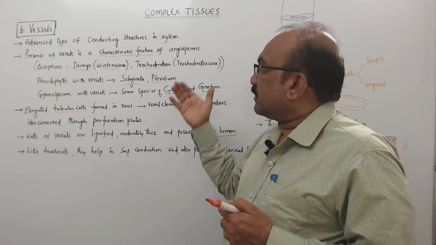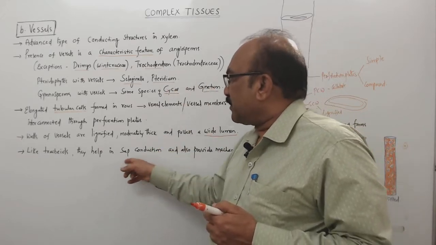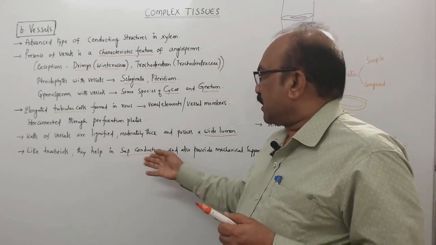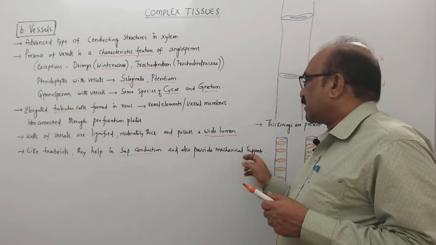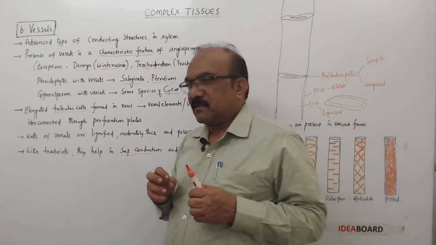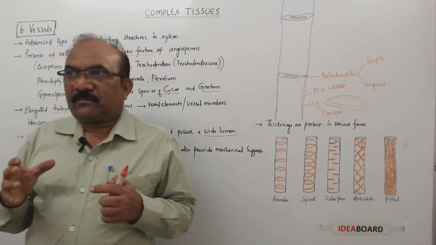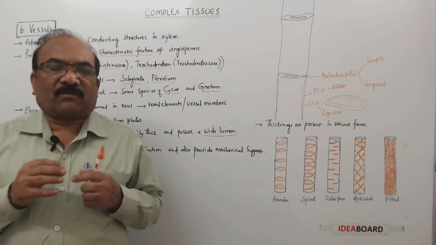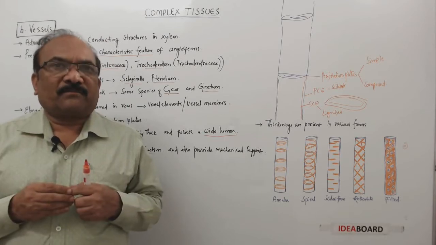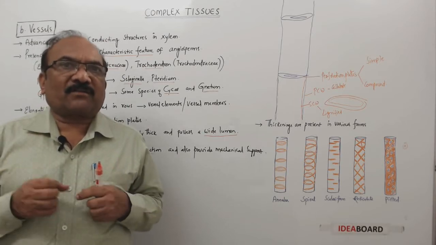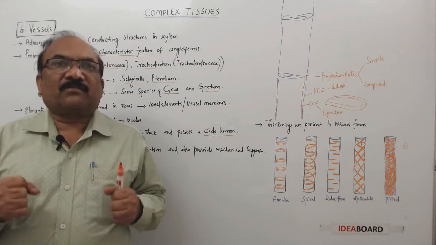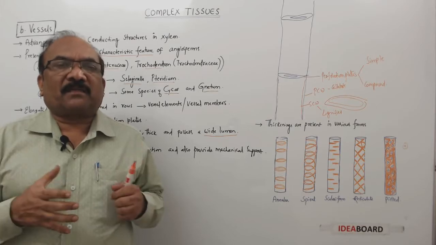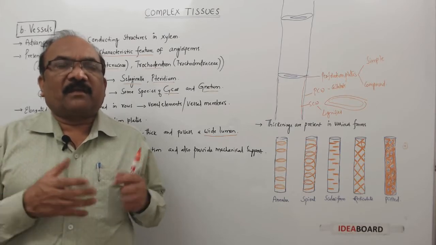So, like tracheids, even the vessels also help in sap conduction, of course, that is mineral solution. So, sap conduction and also provide mechanical support. So, you have to understand this one. The tracheids and vessels have some common features. What are those common features? Both help in water conduction, and both are dead cells. That's why both will provide even mechanical strength to the plant body wherever they are present.